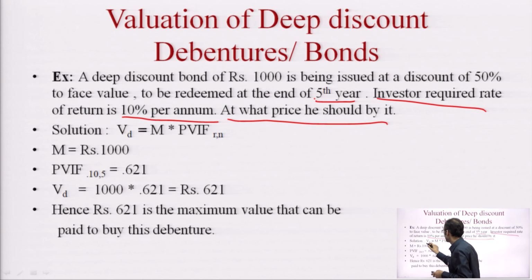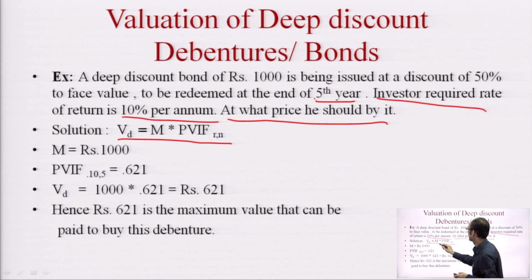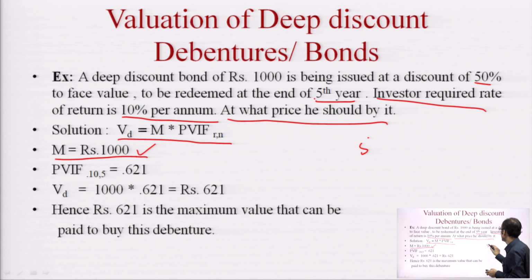Now we can apply a very simple formula here. VD stands for the value of the debenture; the face value of the bond was 1000. It means at the maturity time the bondholder will get the 1000 rupees, and it is being issued at a discount of 50%. So it means at what price will the bond be issued? It will be issued at a price of 500, because it is being issued at a discount of 50%.